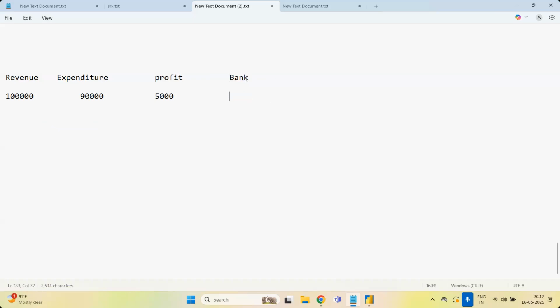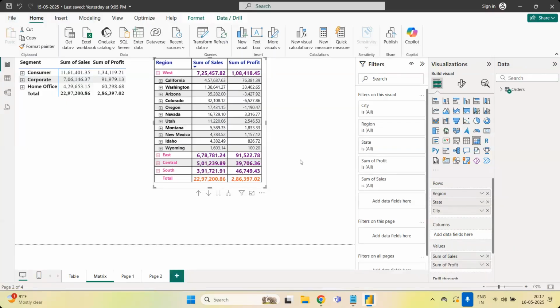Here the point is very simple: percentage of profit. How you calculate that percentage of profit means you have to create one more column. That is only called data analysis. You have to create a column called expenditure. You have to create a column called percentage of profit and everything. And which state is making less percentage of profit, which state is giving more percentage of profit, which are loss making cities, which are profit making cities. Like this, we have to observe everything and finally we have to do the presentation.